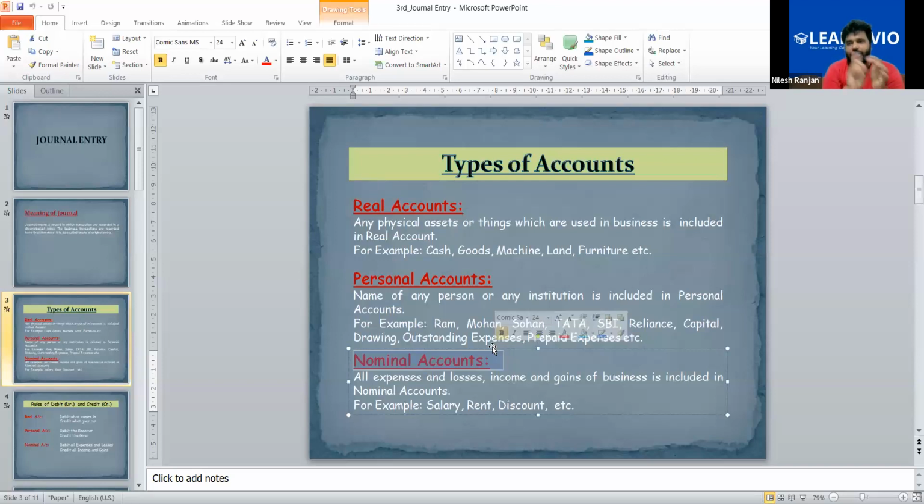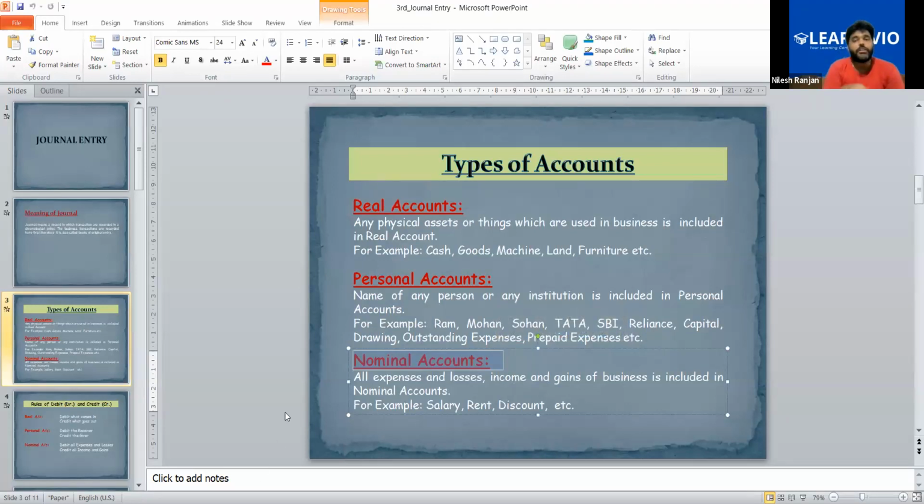Expenses, losses, income, gains, all these things are nominal account. Tell me if it is clear to you. Yes, sir. Khadija, Madiha, please confirm. Yes, sir. Okay, very good.